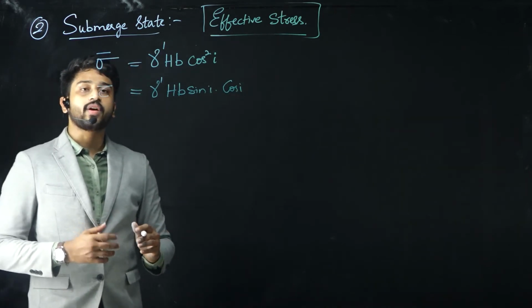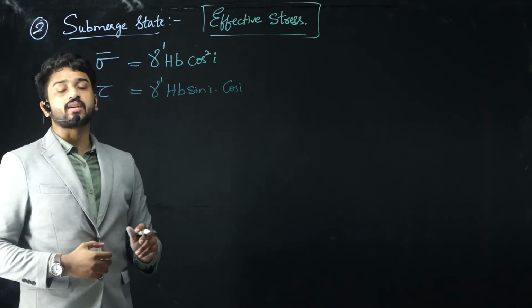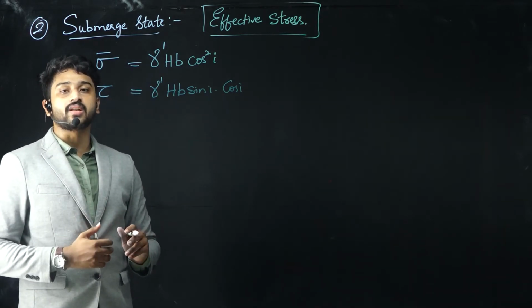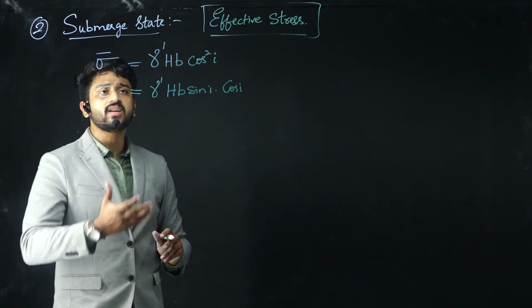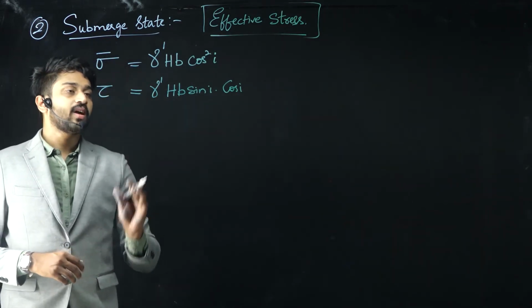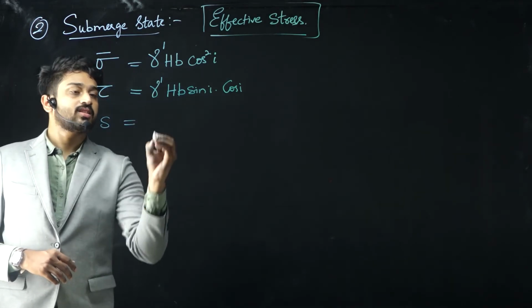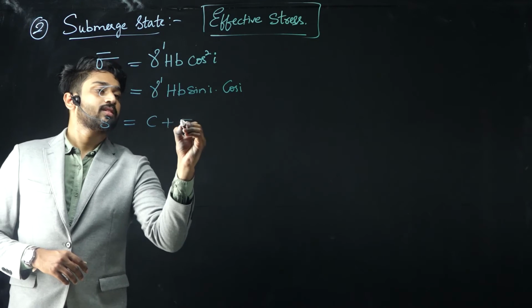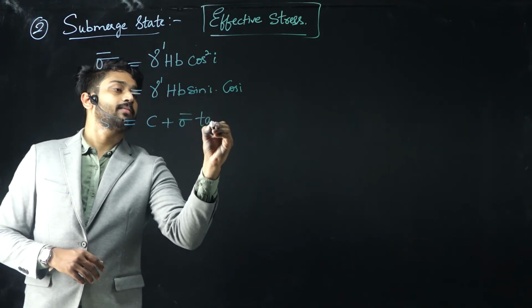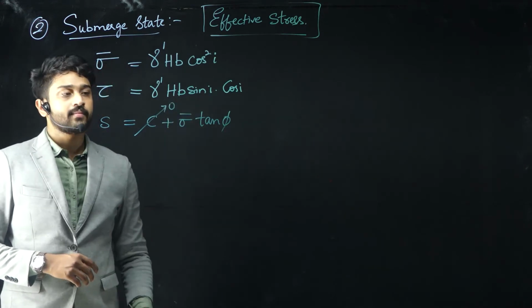From the previous equation, the only term that is changing is gamma, since unlike the previous dry state case, it is now in submerged state. Simplifying once again, we know that S, the shear strength, is equal to c plus sigma bar tan phi. Since the soil is cohesionless, this is 0.